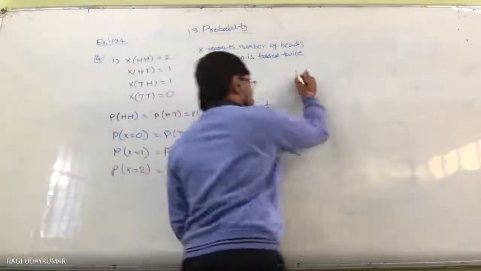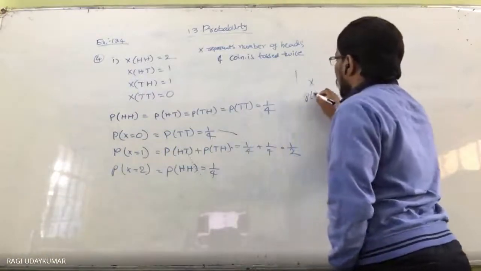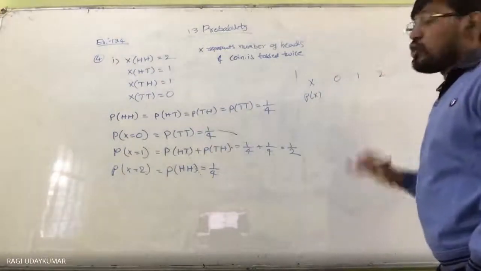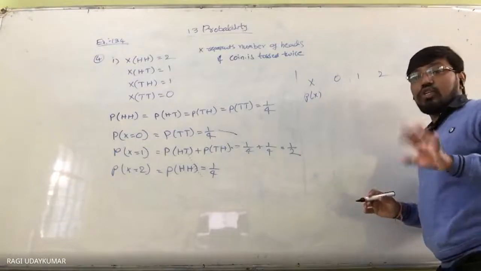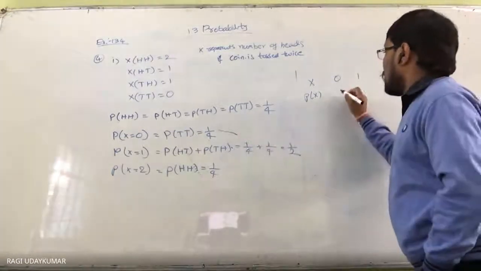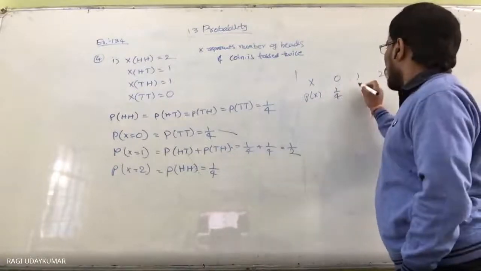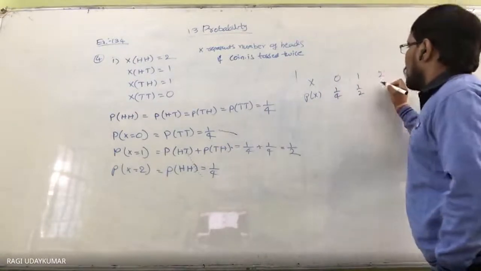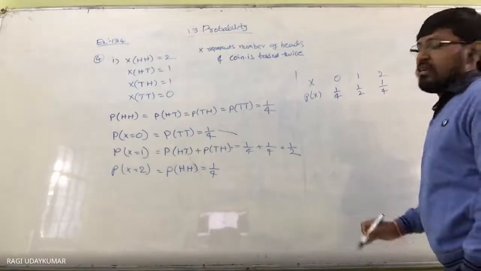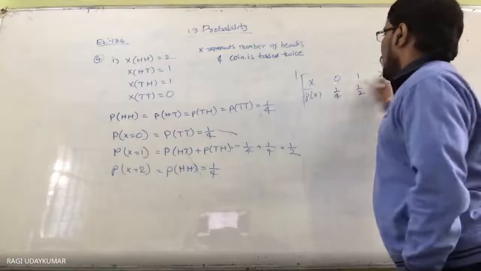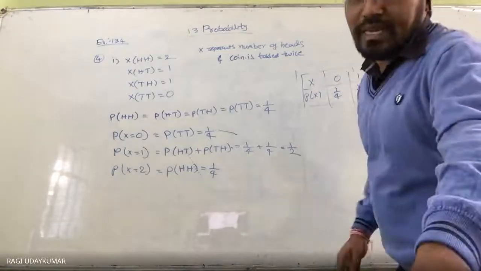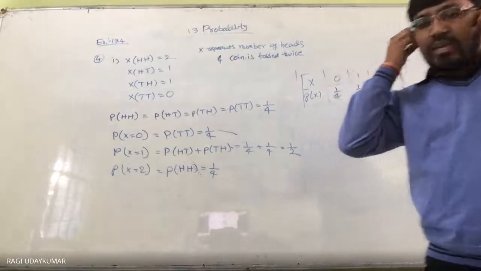So the probability distribution is: X represents the random variable 0, 1, 2. Probability of 0 heads is 1 by 4, 1 head is 1 by 2, 2 heads is 1 by 4. And the sum of these three is equal to 1. So this is called the probability distribution for this coin. Okay, so one minute, I'll come back.